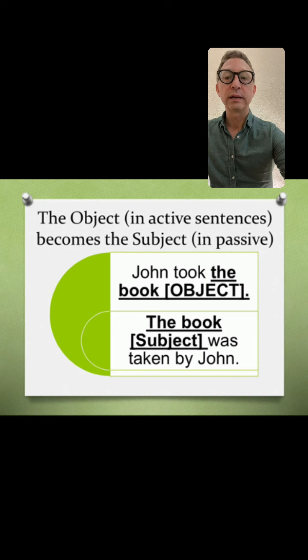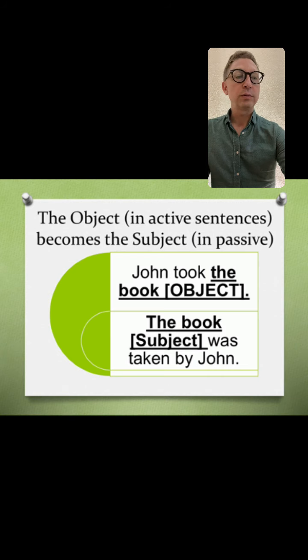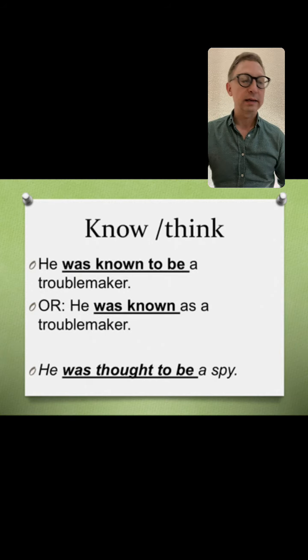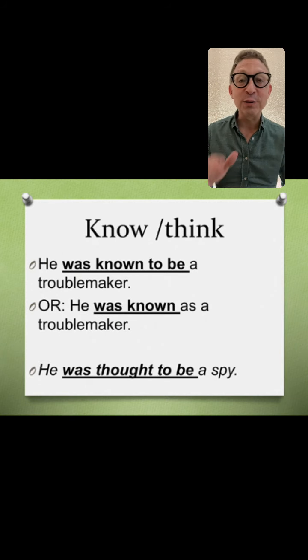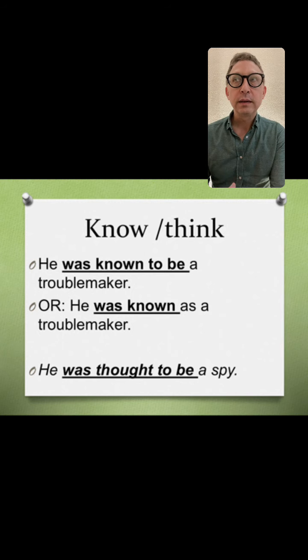Excuse me, let's go back. All right, next one we have is know and think. Know and think are very common uses in the passive, but sometimes we encounter this in writing more than speaking.